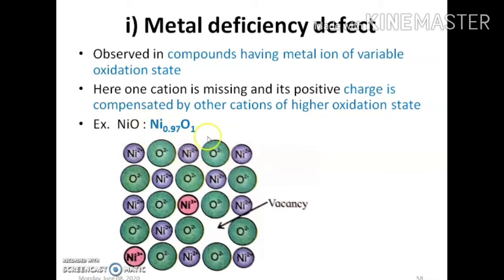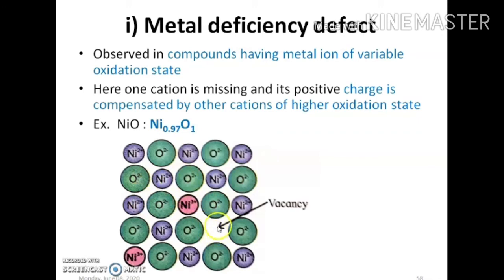Actually this is a non-stoichiometric solid. Stoichiometry is not 1:1. Nickel is 0.97 and oxygen is 1. So this is a non-stoichiometric solid. Now here you can see the arrangement of cations and anions, Ni2+, O2-. So cations and anions are arranged regularly,